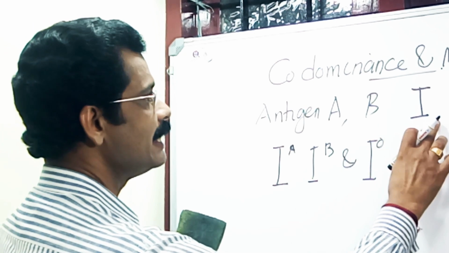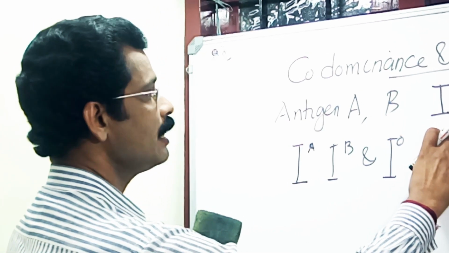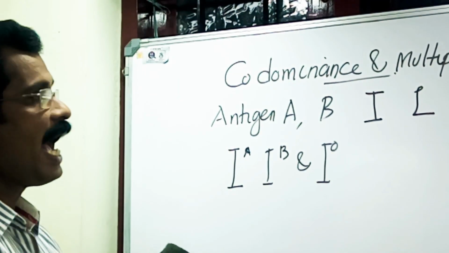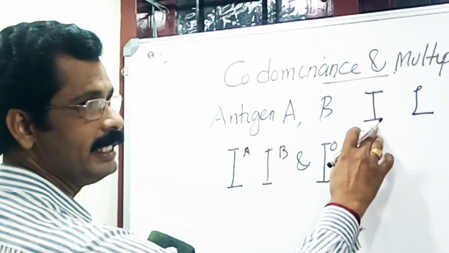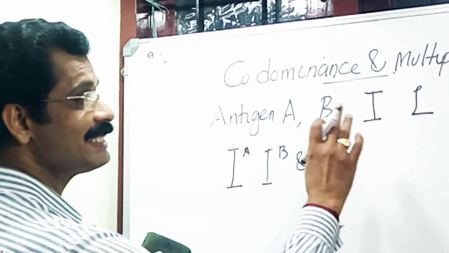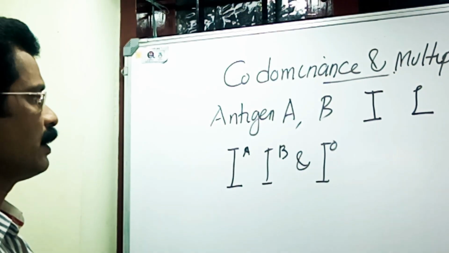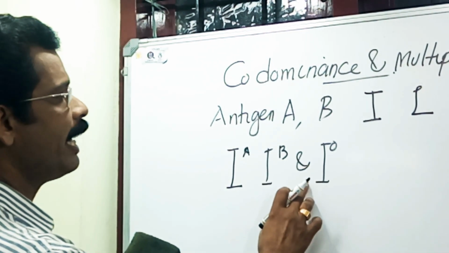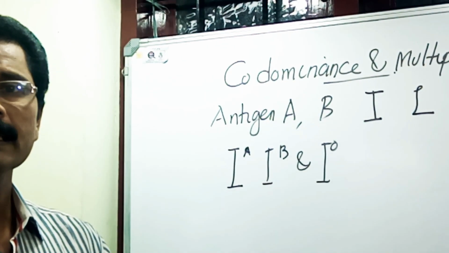The gene I controls the production of antigens A and B, and this gene exists in three allelic forms. What are the three allelic forms? I A, I B and I O, right?